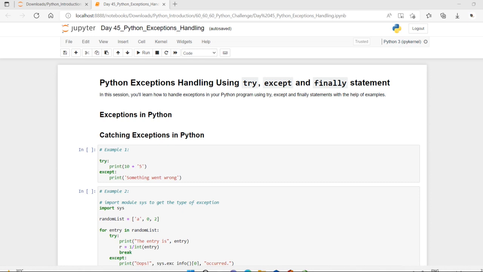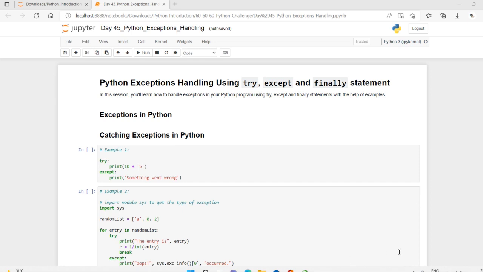When a Python script raises an exception, it must either handle the exception immediately, otherwise it terminates and quits. When these exceptions occur, the Python interpreter stops the current process and passes it to the calling process until it is handled. If not handled, the program will crash.